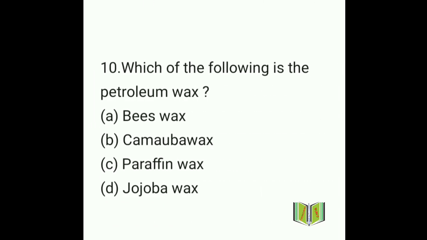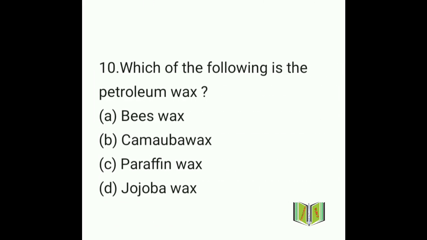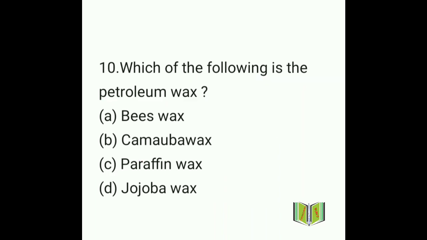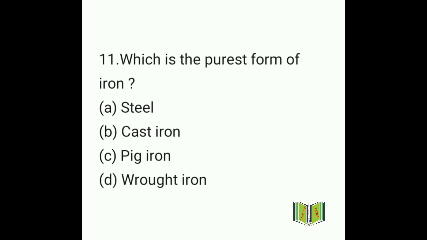That is question number 10. Which of the following is petroleum wax? Option A beeswax, option B carnauba wax, option C paraffin wax, option D jojoba wax. So what will be the answer here? Basically petroleum wax is also paraffin wax, so the answer will be paraffin wax. Move on to the next question, that is question number 11.